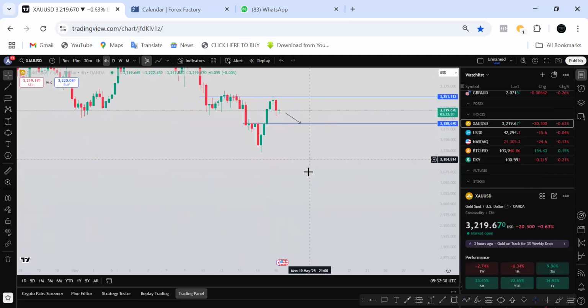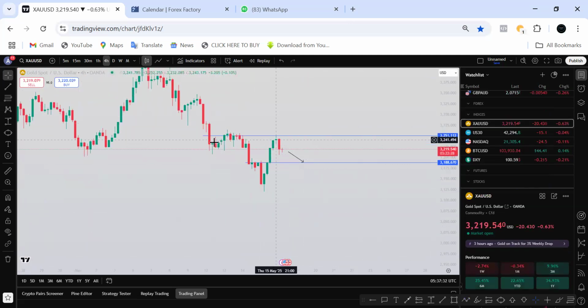Looking at gold at this point, what I'm expecting gold to be doing is this: finally the trend has shifted to an uptrend. One thing you need to understand is you don't have to be the first to predict the market. You don't have to be the first to be in the market. What you have to be doing most of the time is wait for the shifting trend, then you follow suit. Don't try to shift the trend, don't try to predict where the trend is going to be going. Wait for the trend to shift, then you follow suit.